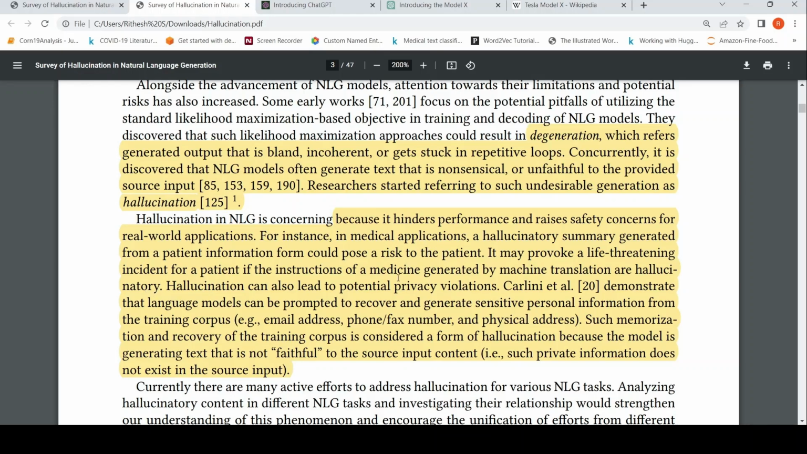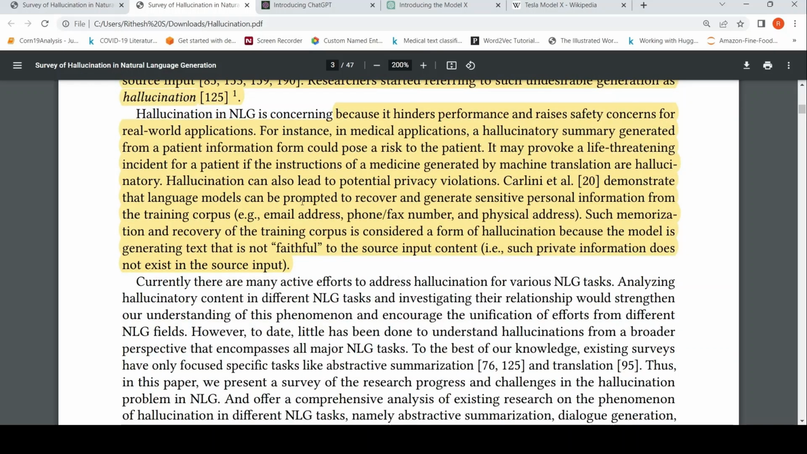It can also lead to potential privacy violations. Natural language models can be prompted to recover and generate sensitive personal information from the training corpus. Such memorization recovery of the training corpus is considered a form of hallucination because the model is generating text that is not faithful to the source input content. Such private information does not exist in the source input.